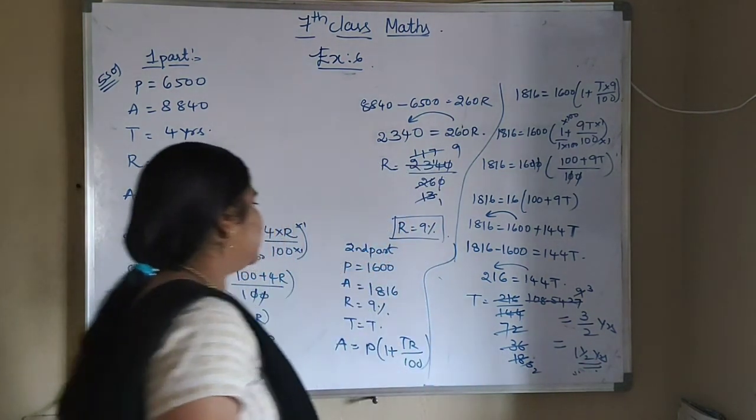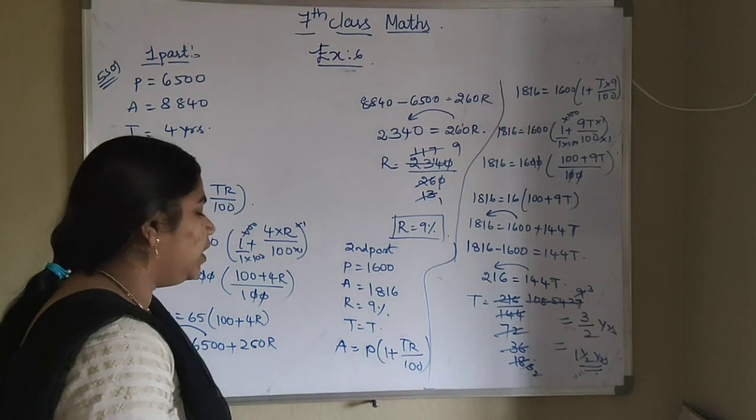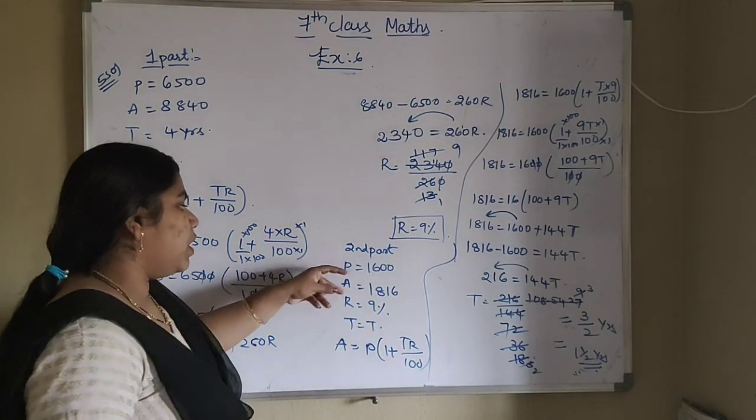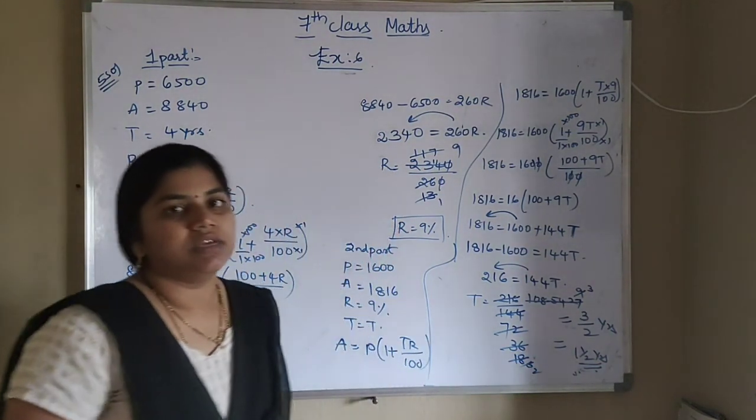Okay. So what is the principal value? 1,600. The amount is 1,816 at the rate of 9%. So to get this amount value, how much time will they take? That is 1.5 years.